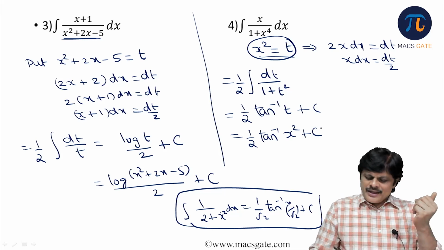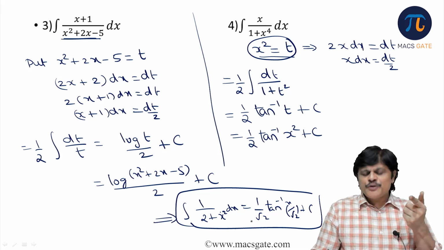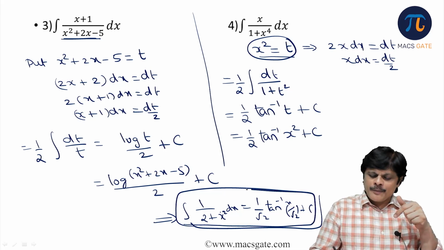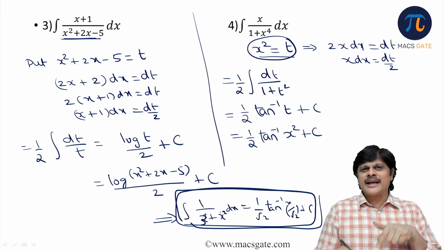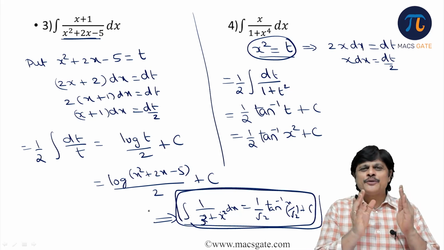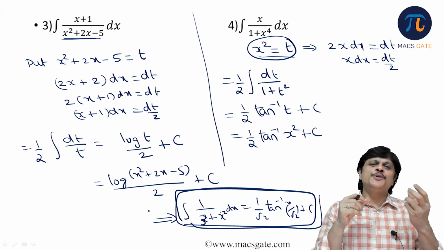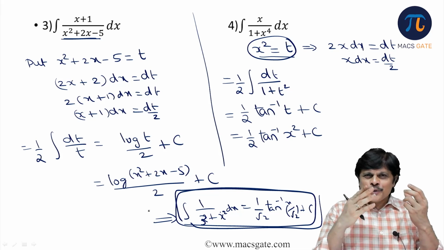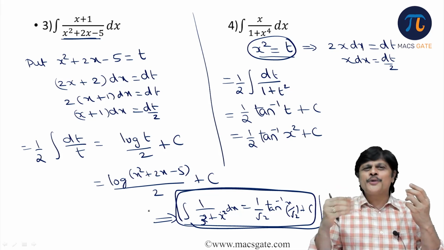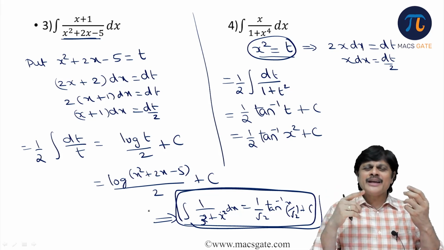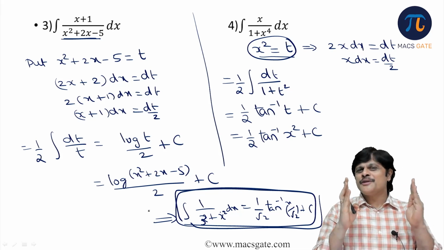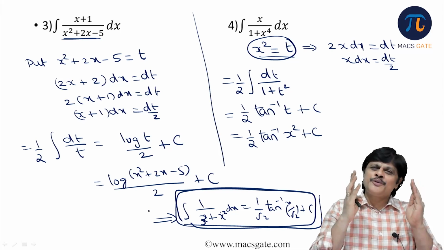Am I clear? See, no one can give you this particular type of problem. Suppose 1 by 3, again I cannot give you the problem. I can only give you the rule and I can tell you different ideas. So whenever you see a new problem, either you should know a rule or you should know how to reduce it to a rule. These two things automatically come when you know standard rules, you practice them and you are able to apply them.